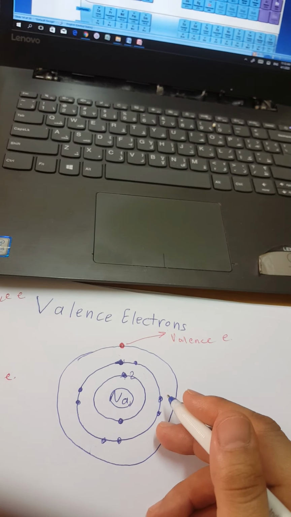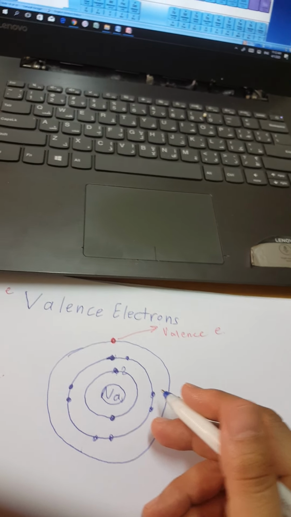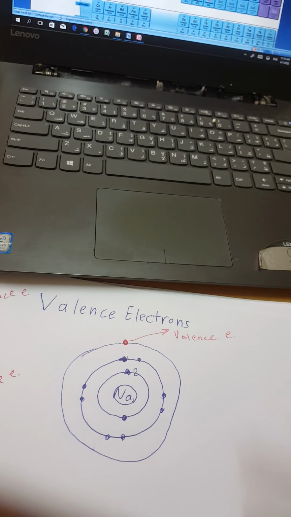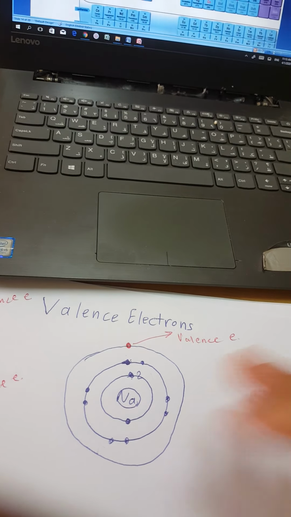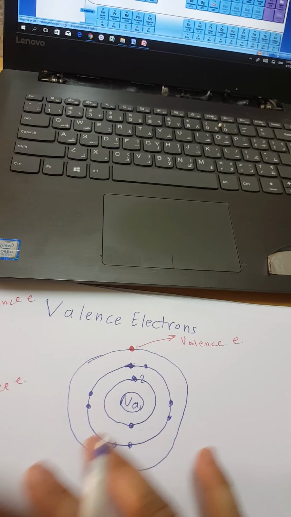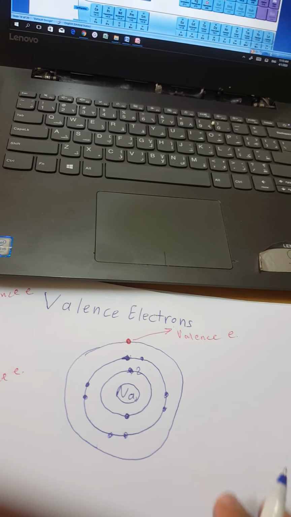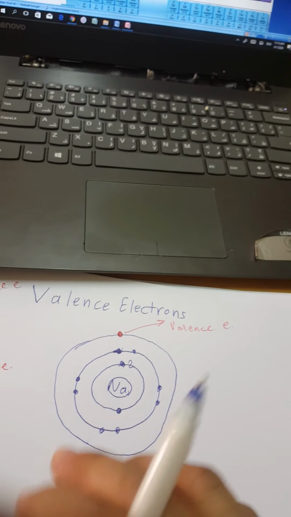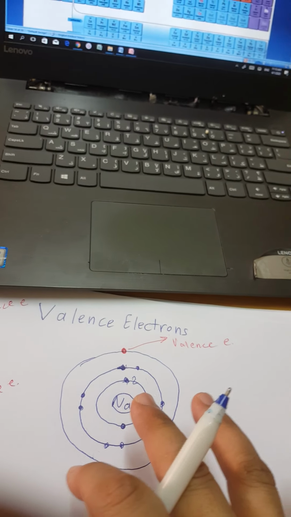These facts, you will not take them now. You will take them after grade 9. So now we will just understand how electrons are distributed in some elements that we can distribute for.